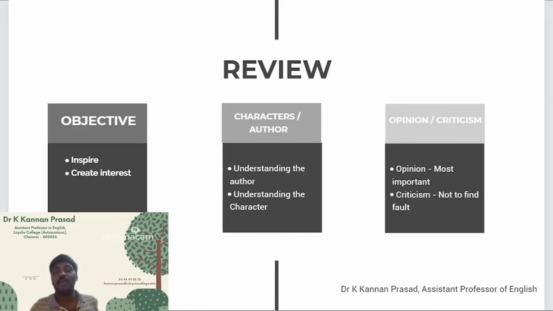That is exactly what I mean when I say create interest through the review. So that should be your main objective. I request and even order all the students to keep this as the foremost objective, and keep that as your main focus while you write your review.